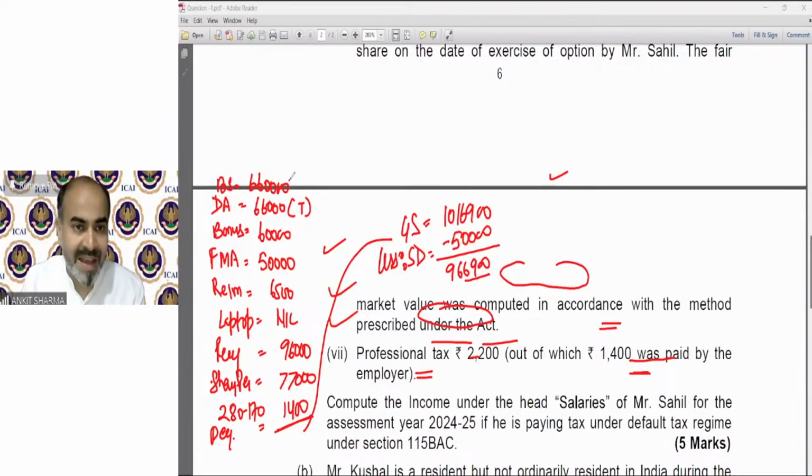We have taken 6 lakhs in basic salary, then our DA, then our bonus, then our fixed medical allowance, then 6,500 was reimbursement, then 96,000 was perquisite value, then 77,000 is a perquisite value, and then 1,400. So that will be my gross salary. And after that, this is my standard deduction, and that is my net salary.